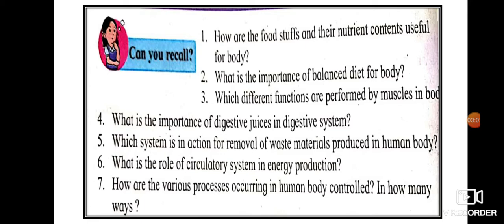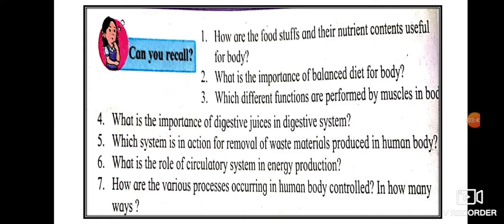The fifth question, which system is in action for removal of waste material produced in human body? Obviously, it is the excretory system which helps in the removal of the nitrogenous waste material which is produced in our body. Sixth, what is the role of circulatory system in energy production? Now, due to the circulatory system, glucose from the digestive system and oxygen from the respiratory system is transported to every cell. The red blood cells carry the oxygen as the blood is pumped by the heart. In every cell, with the help of oxygen, glucose molecules yield the energy by the process of oxidation.